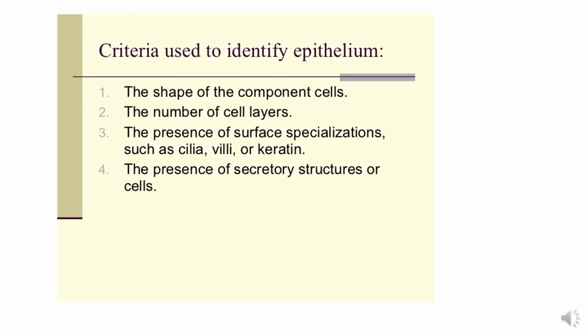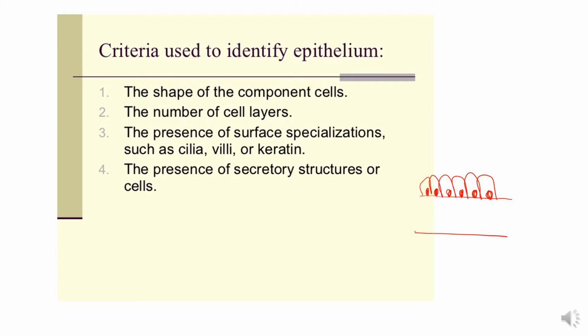It's very simple. First of all, the number of layers of the cells. If it is single layered, then it is, for example, simple columnar epithelium: the cells are single layered and the nuclei lie in one row.